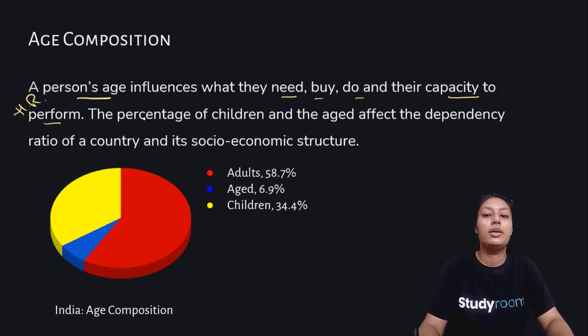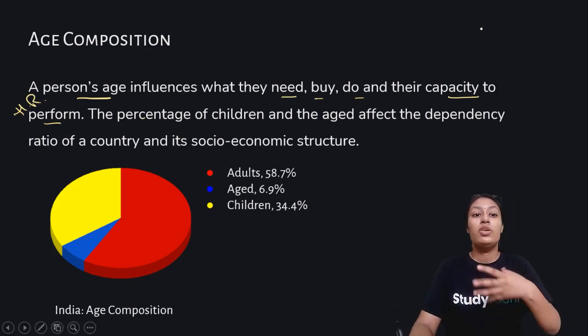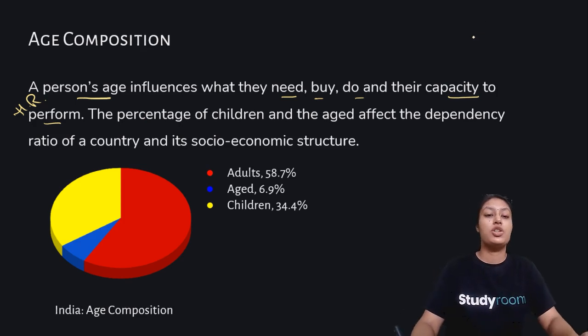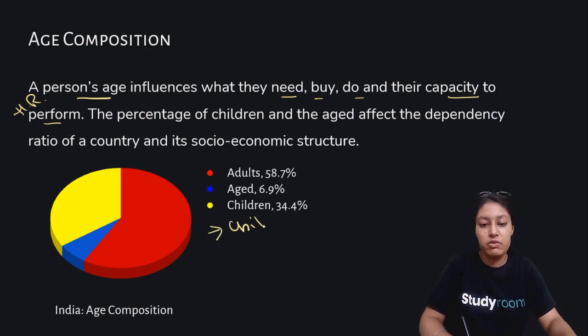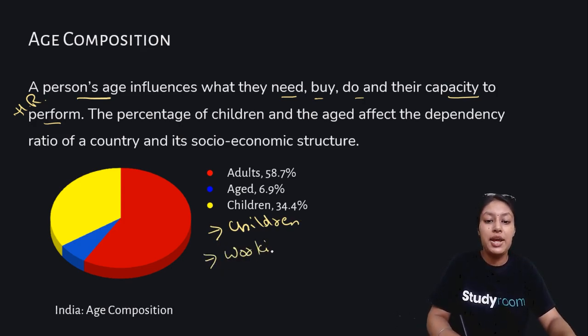Now, this age composition is further divided into majorly three forms. Majorly it has three structures. First, we have children, very obvious. Second, we have the working age group.